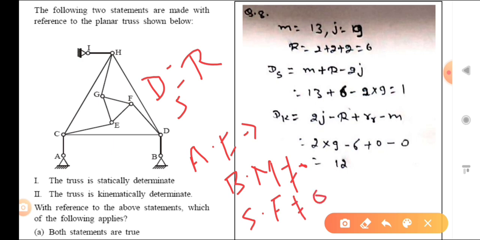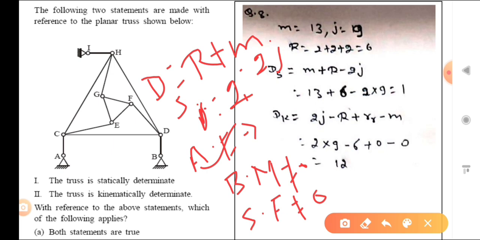So for one member, one unknown is there. The total unknown is m, so total unknowns are m plus r. Okay, and what equations are available at each joint? Two equations are there at each joint: sigma Fx equal to 0 and sigma Fy equal to 0. So how many total equations? That is 2j. So the equation for Ds is m plus r minus 2j.